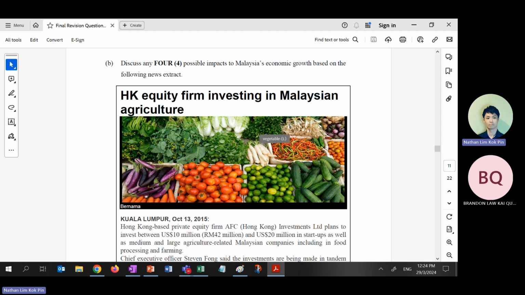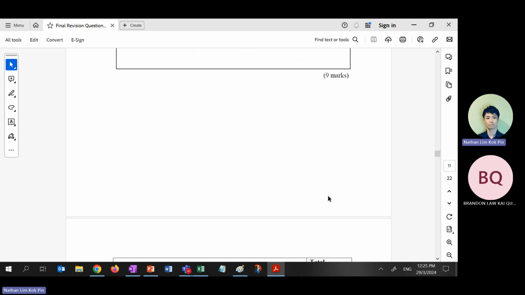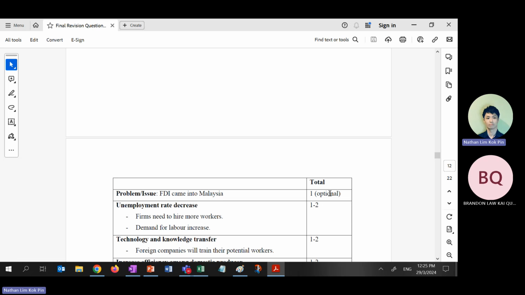What is the good thing? A lot of good things, of course. What is the bad thing? I showed you some comments already. They own all the resources, but they only leave behind the pollution, for example. What else? They become a monopoly. They will do dumping. Linked to other things, linked to international trade, linked to prevention, linked to arguments for. It will lead to dumping because Hong Kong has a lot of money. Malaysian farmers have no money. What do they do? They will dump, or they will eat up all the small firms.